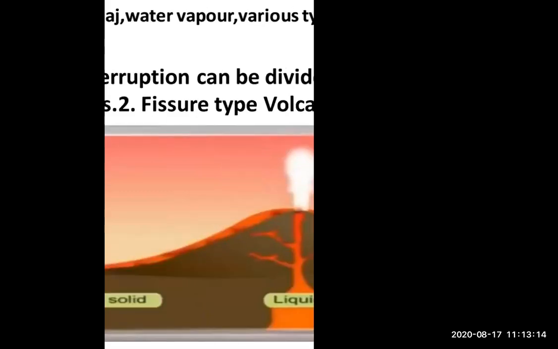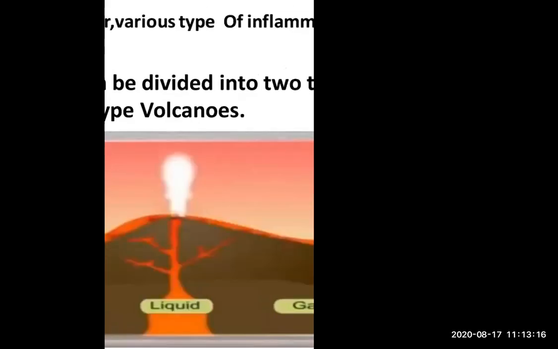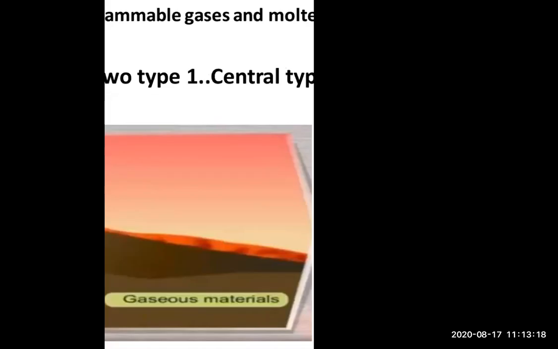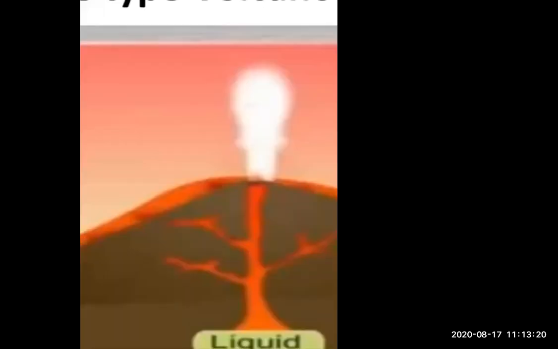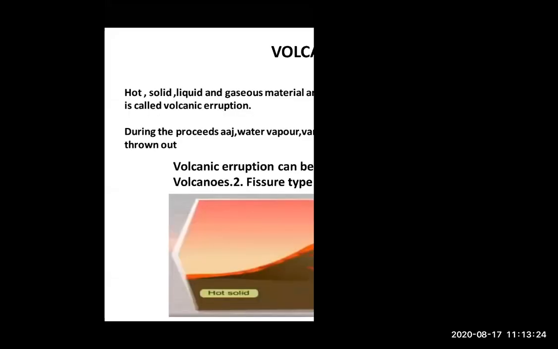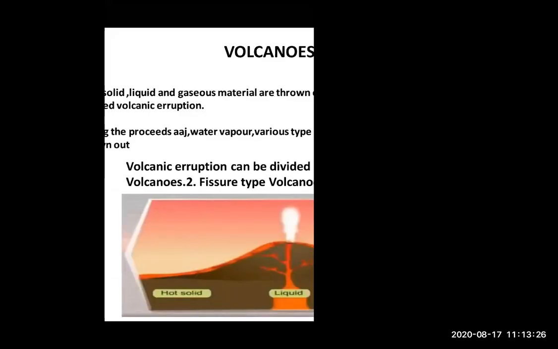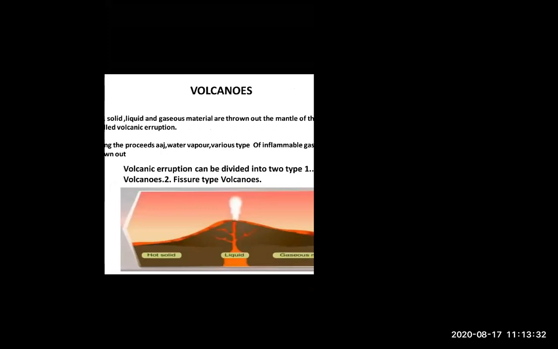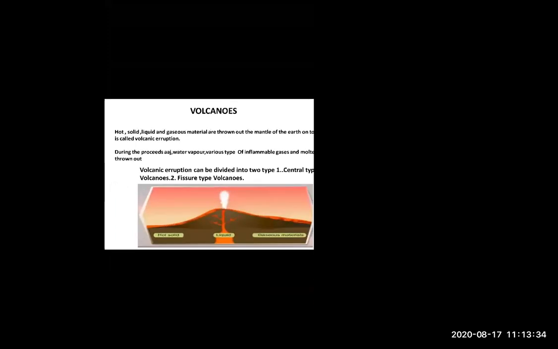Solid, liquid and gaseous materials, look at how they come out from the mantle. Whenever hot solid, liquid and gaseous materials are thrown out from the mantle, it is called a volcanic eruption.